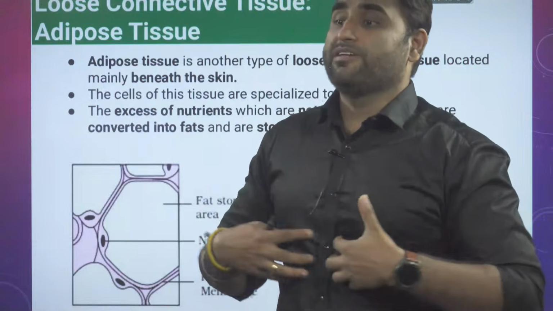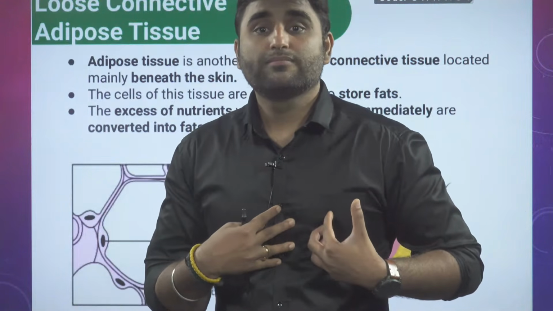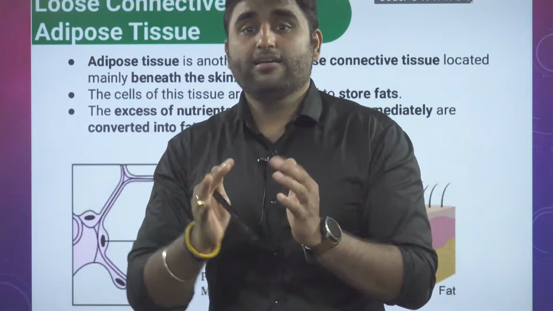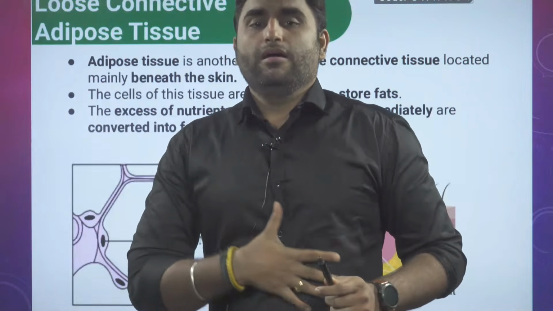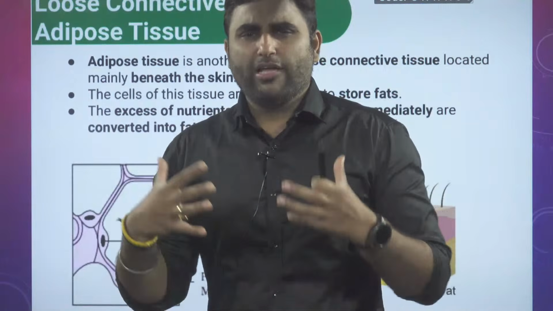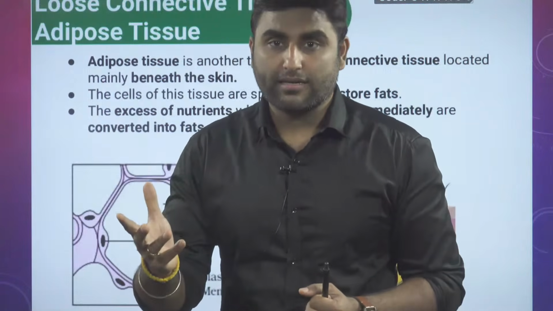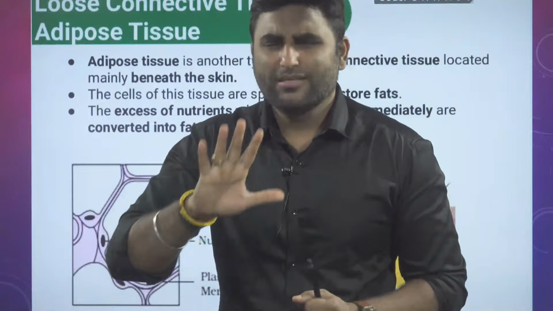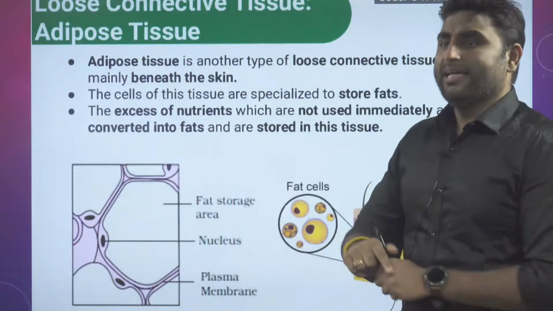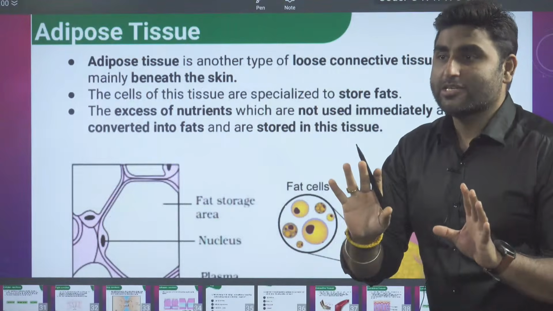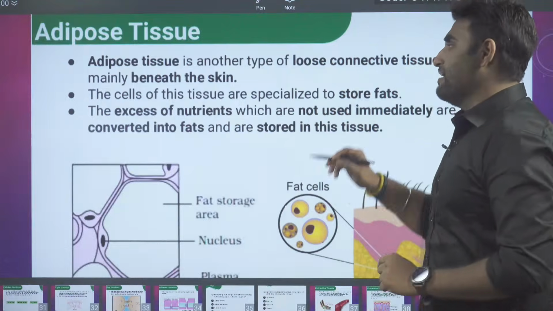Then inside your visceral organs, near your heart and near your kidney, some fat surrounds them to protect. Then in your intestines, there is a special fat called mesentery. Mesentery is not required for the NEET exam, just telling you some examples. Just remember one location, subcutaneous fat beneath your skin, storing fat.